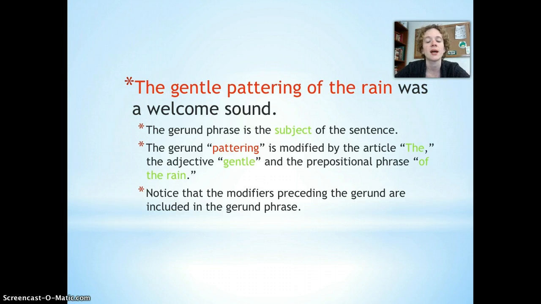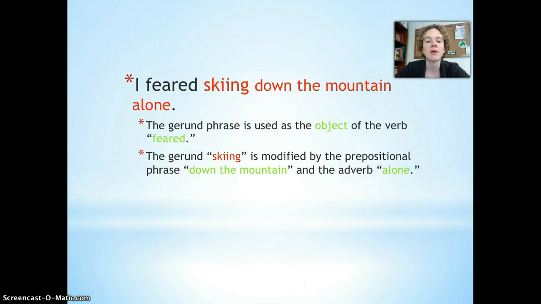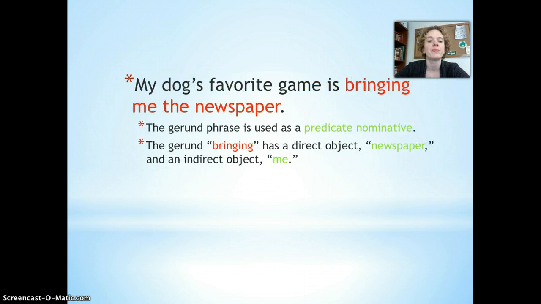Next, I feared skiing down the mountain alone. So you can see the gerund skiing, and the whole phrase is skiing down the mountain alone. In this sentence, the gerund phrase is used as the object of the verb feared. Now let's look at the way that this gerund phrase is constructed. You have the gerund skiing, and it's being modified by the prepositional phrase down the mountain, as well as the adverb alone.